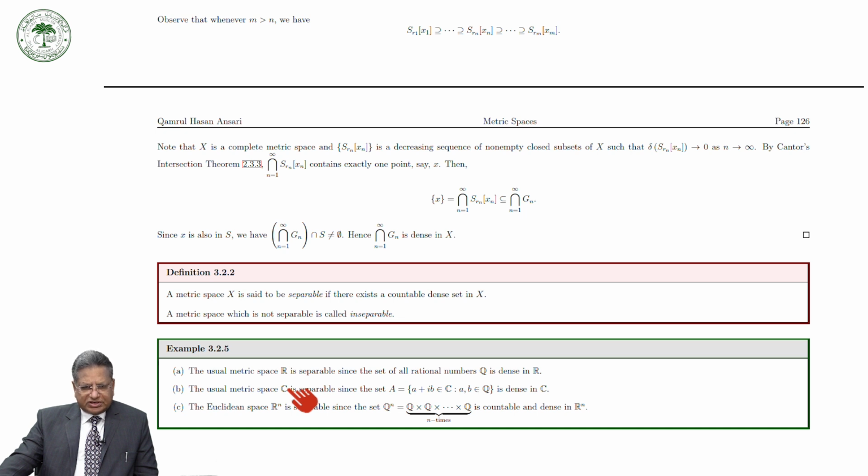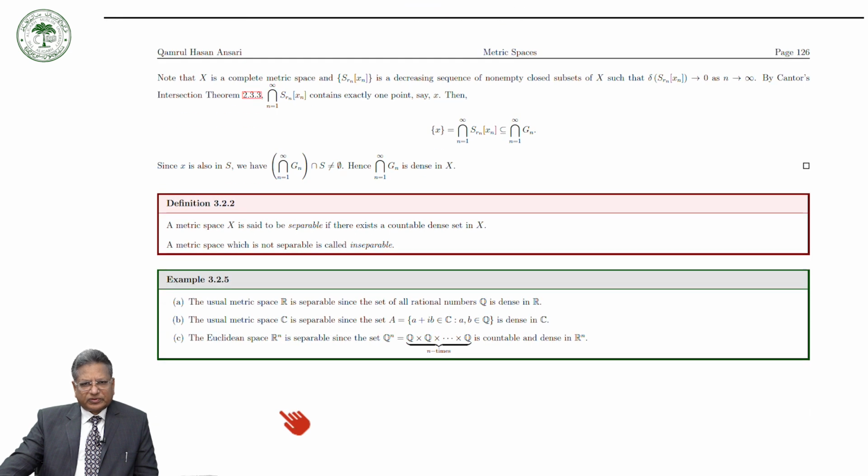We have also seen that Rn is separable because Q^n, which is Q cross Q cross Q, n times, is countable and it is dense in Rn. So, C, R, Rn are separable metric spaces.